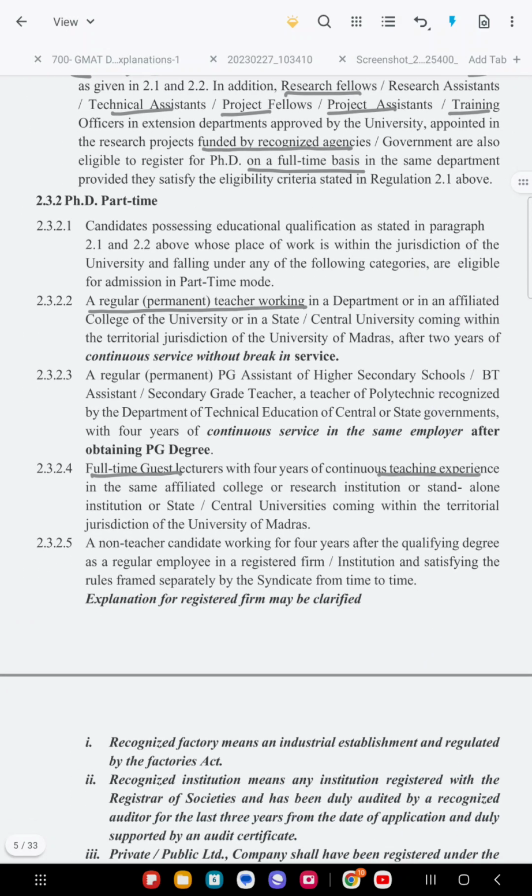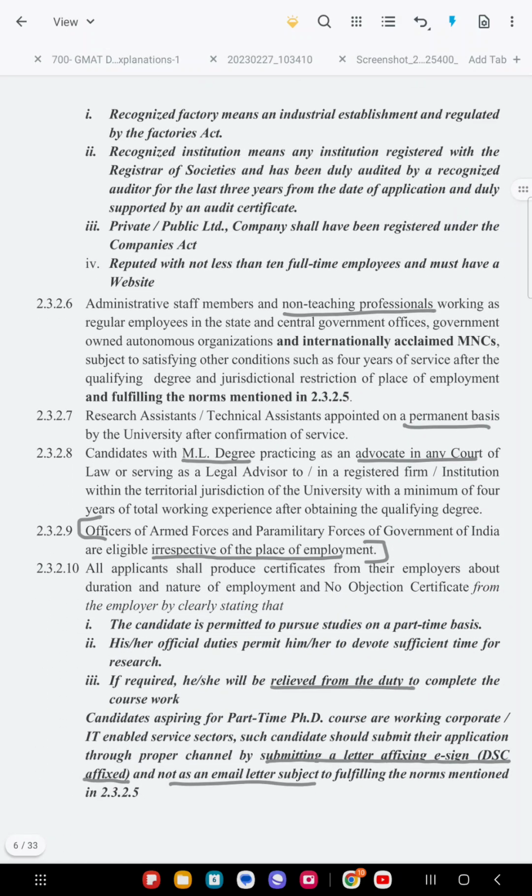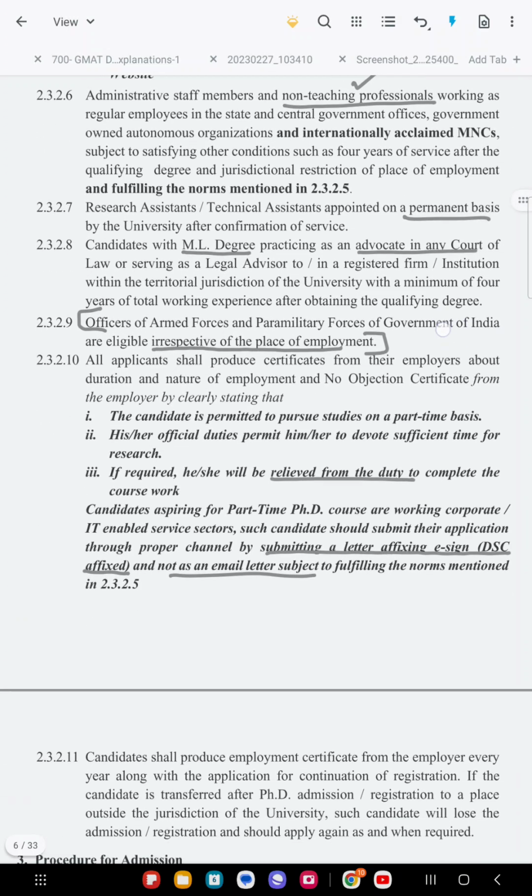So these are the various clauses given for who can apply. Maximum people will generally come under this. Even non-teaching professionals, people who are working in IT also, all people can apply for the part-time program.